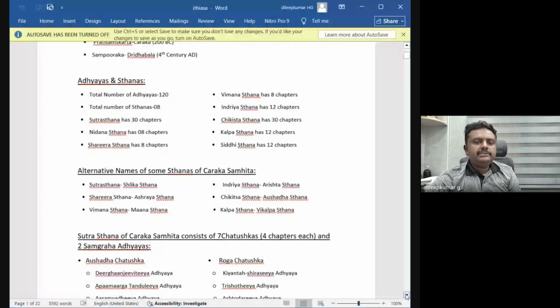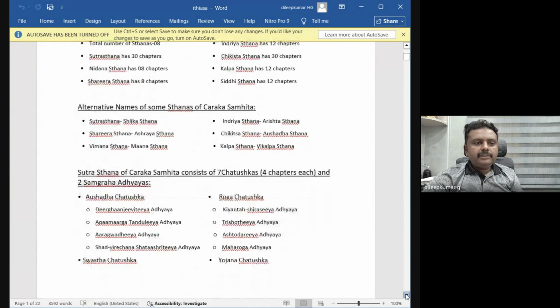It's the same in Kashyapa Samhita, except he added one extra Sthana, the Khila Sthana. It is not in the original Kashyapa Samhita; it is a newly added one. Khila Sthana contains 60 chapters, so the total chapters of Kashyapa Samhita become 180.